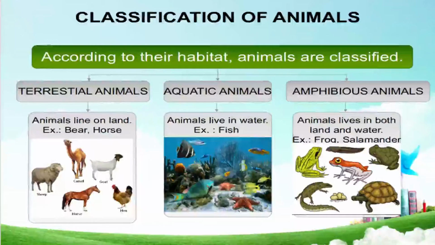So examples are frog, salamander, tortoise. And for the animals which live in water, examples are fish, all types of fish. And for animals that live on land, examples are camel, sheep, horse, hen, goat.